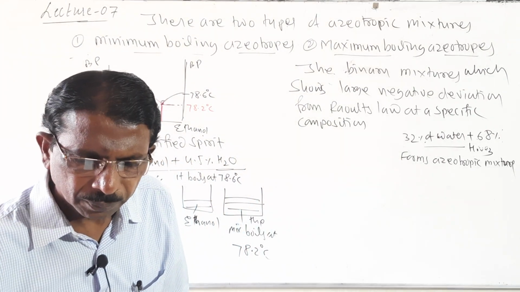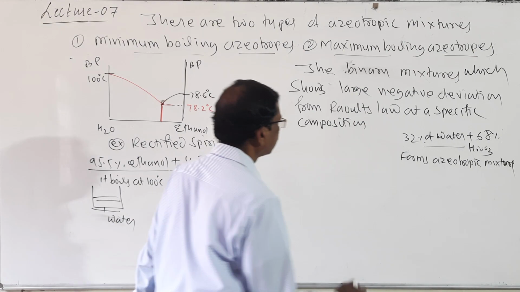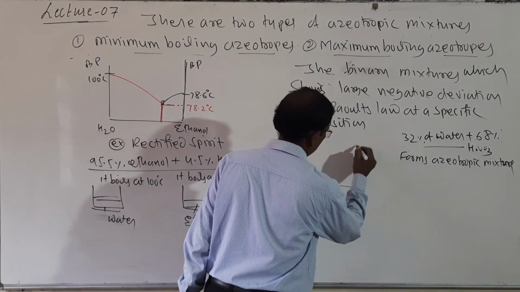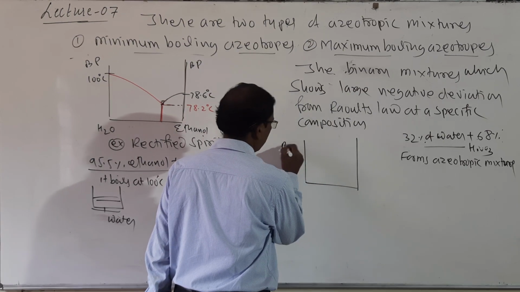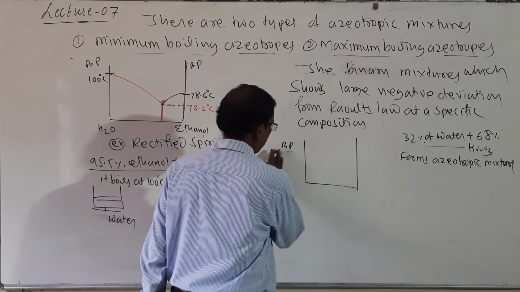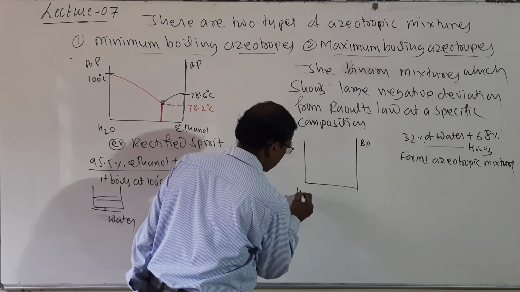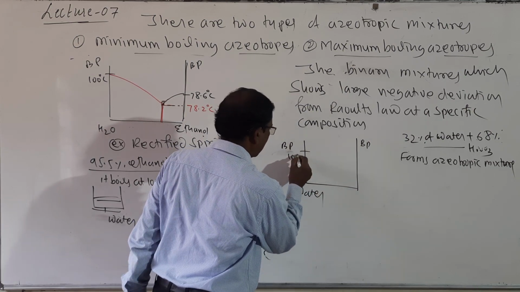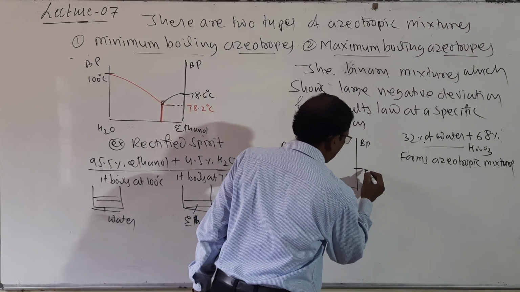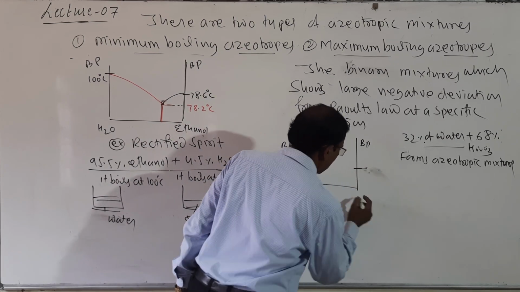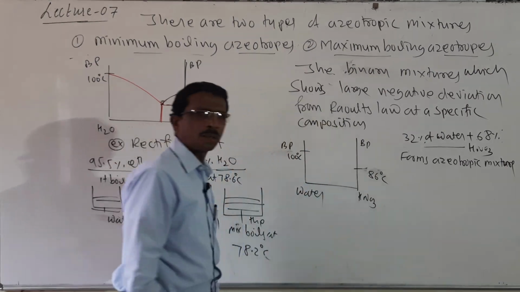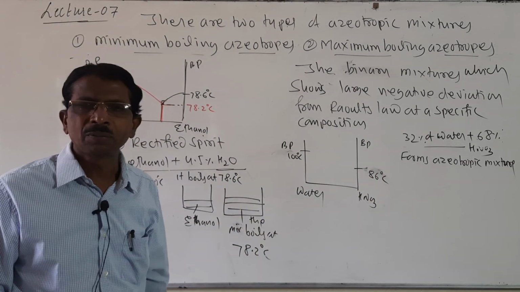Look here students. Boiling point, it is also boiling point. Here water, it boils at 100 degree centigrade, and nitric acid, HNO3, it boils at 86 degrees centigrade. Look here students, it is a maximum boiling.